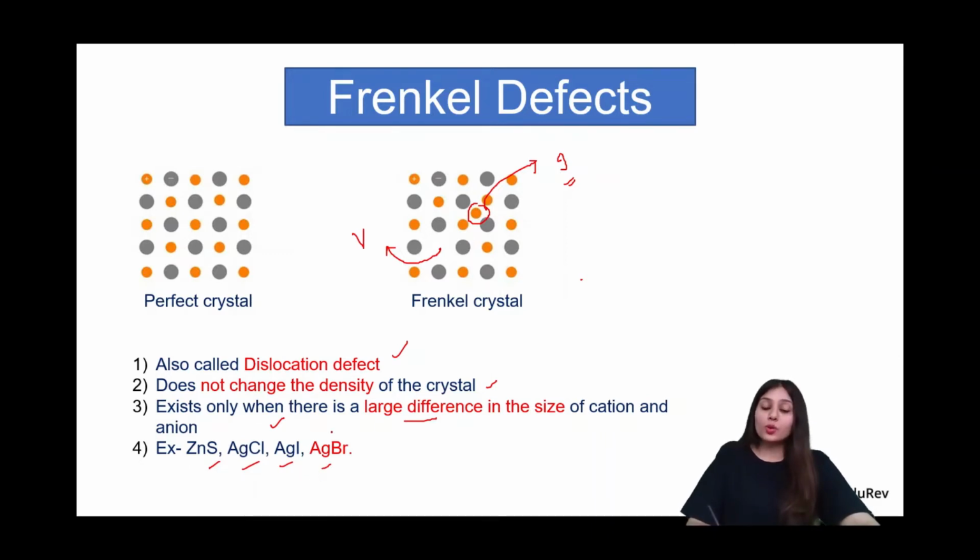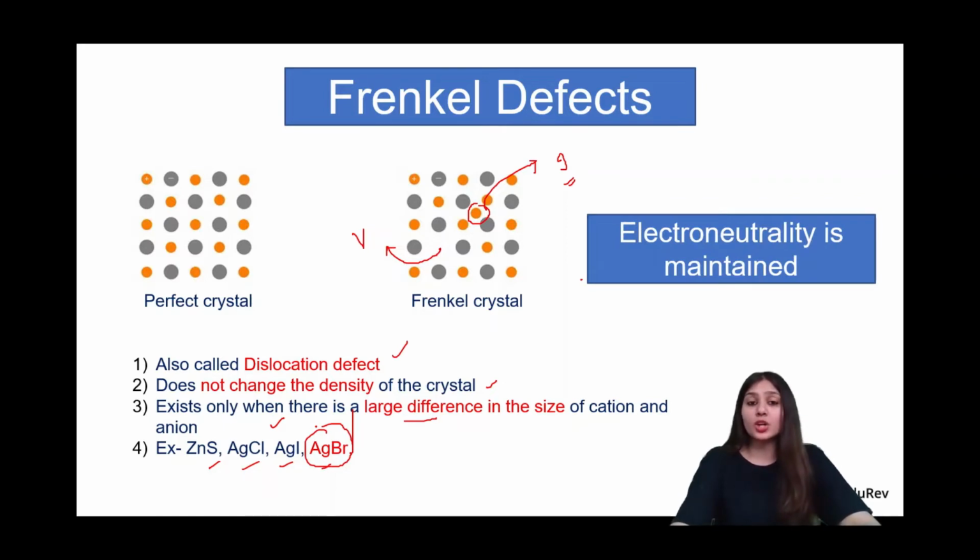You'll notice that I have highlighted AgBr; you'll know why in a while. All these different solids have a large difference in the sizes of cations and anions. That's why we have Frenkel defects there. Now let's understand what Schottky defects are. Before that, we should know that electrical neutrality is always maintained, because it's just shifting, just a dislocation. There's no alteration in the charge.